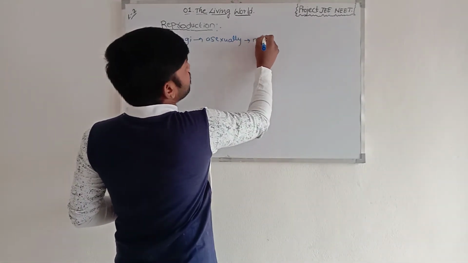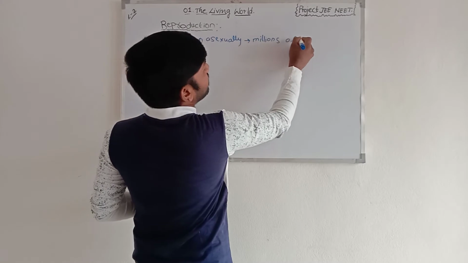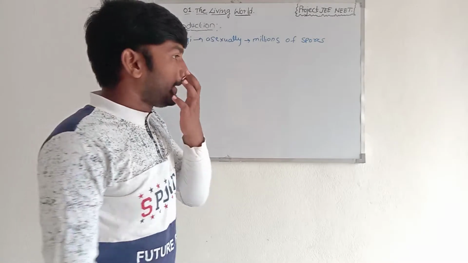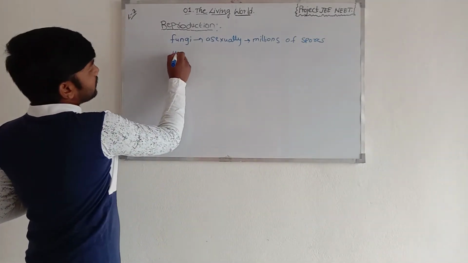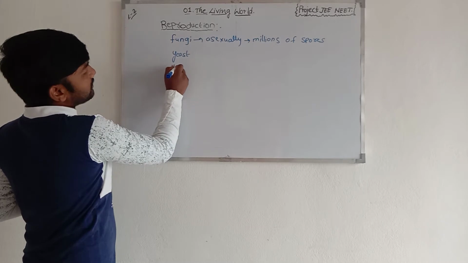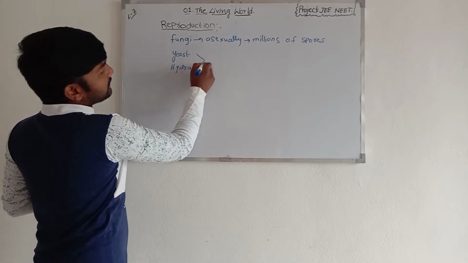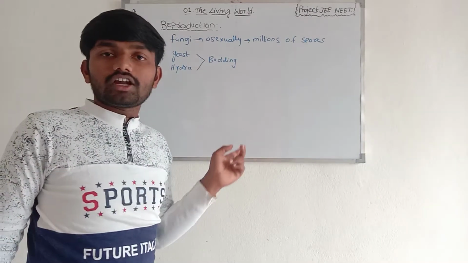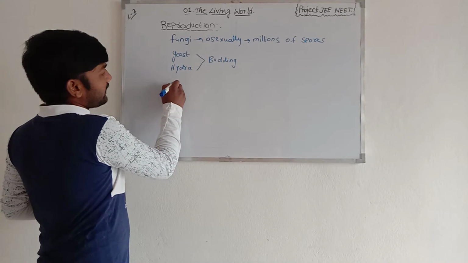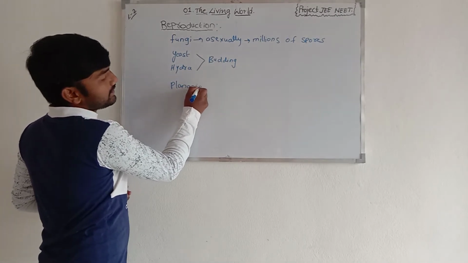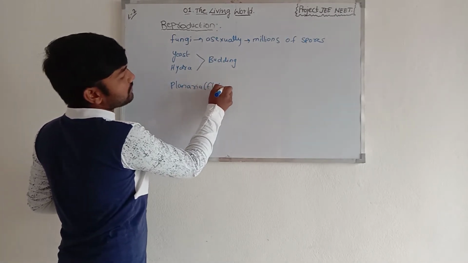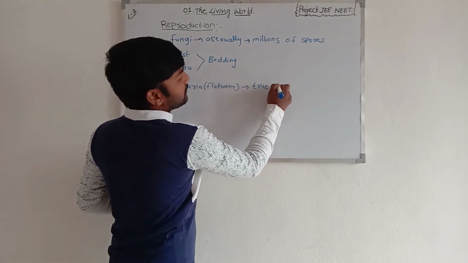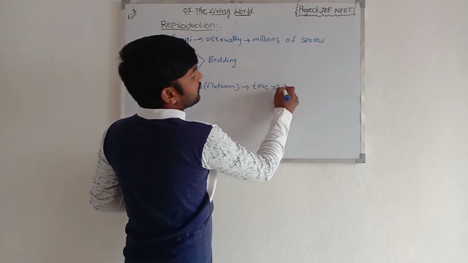In yeast and hydra we observe budding, and in planaria, which is a flatworm, we observe true regeneration.